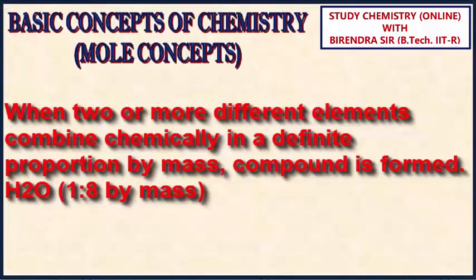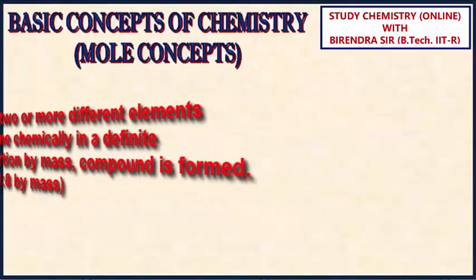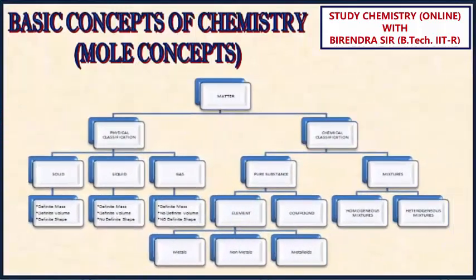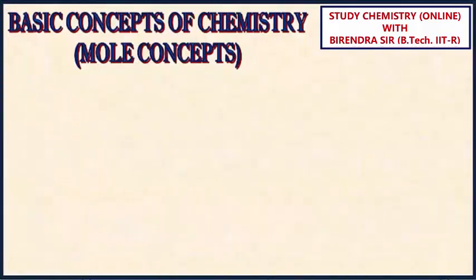Got the point? Now I will talk about mixtures. Pure substances are mixed in different compositions. Then we get mixtures, homogeneous mixture. Here the composition is same throughout. For example, sugar solution, air.